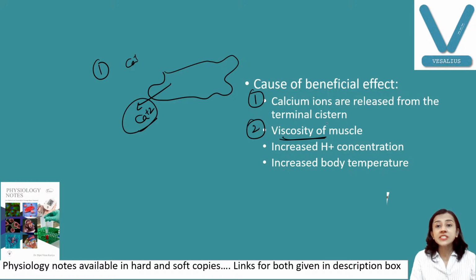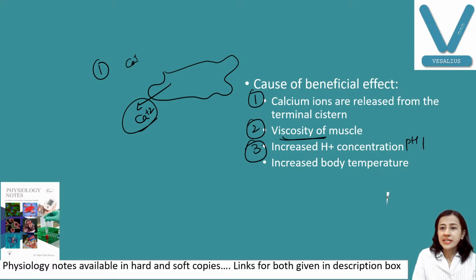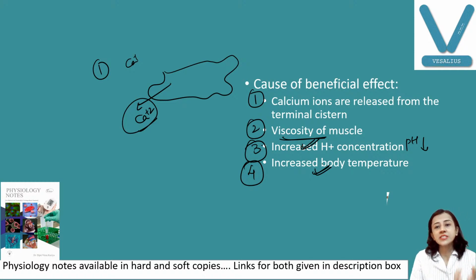Muscles become viscous tissue, so viscosity increases and inertia of the muscle reduces. Third, because of muscle contraction, pH decreases, or H plus ion concentration increases. Fourth, increase in body temperature also affects muscle contraction. So these are all the causes of the beneficial effect.